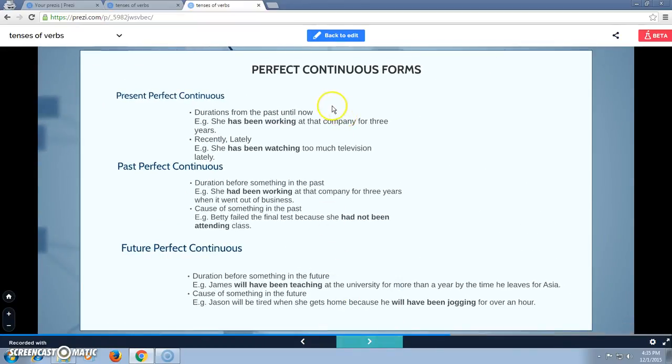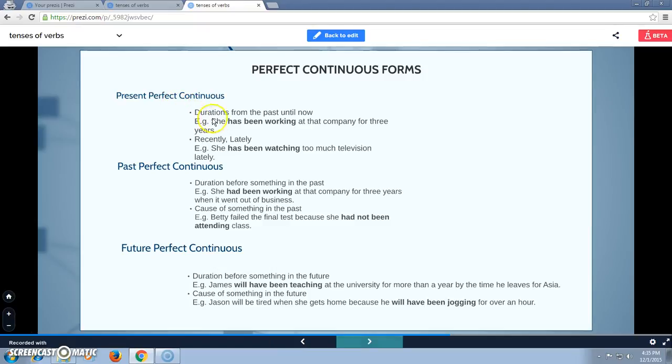Our next topic is perfect continuous forms. Anyone who has an idea about perfect continuous forms? Okay. The three types of perfect continuous forms are present perfect continuous, past perfect continuous, and future perfect continuous. Let's begin with the present perfect continuous.